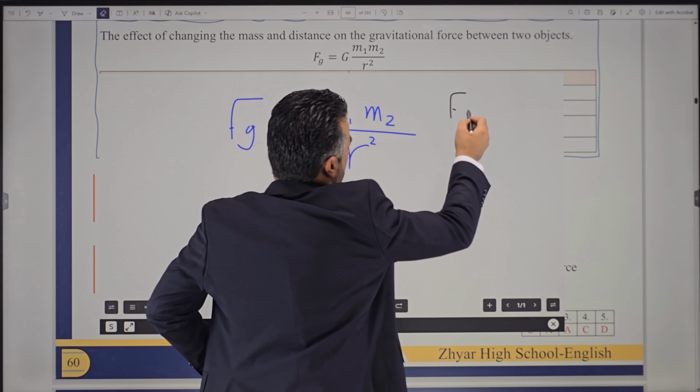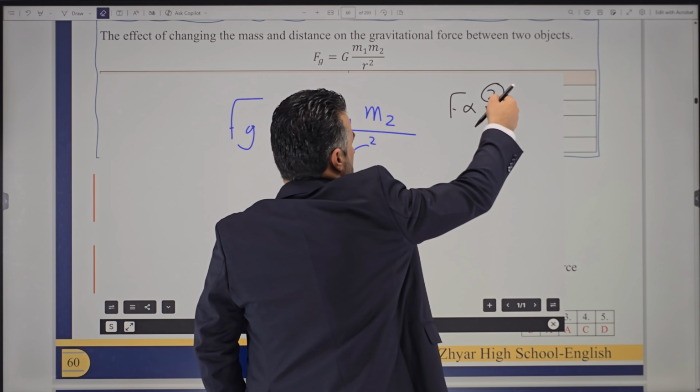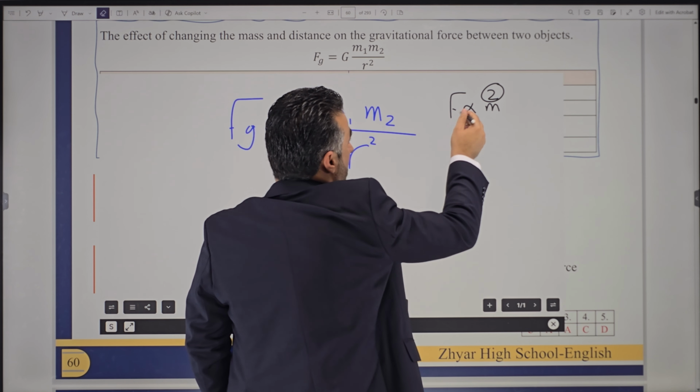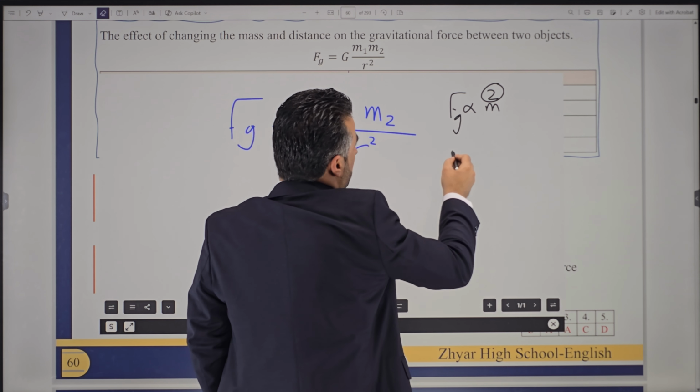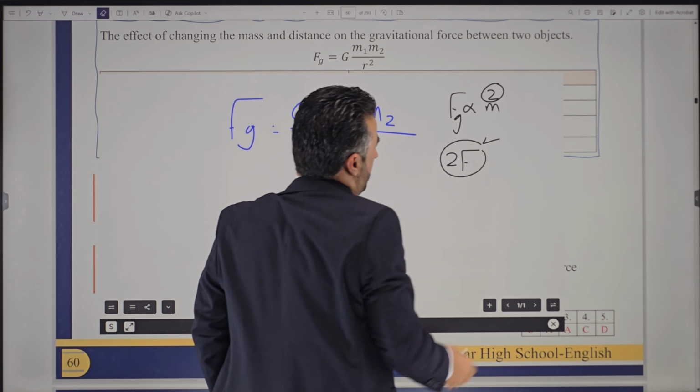We know that the force is directly proportional to either mass, right? If I double one of the masses, that means make it 2 times. What do you think will happen to gravitational force? Will it be doubled? So we'll say gravitational force will be doubled. Well done, that is the correct answer.